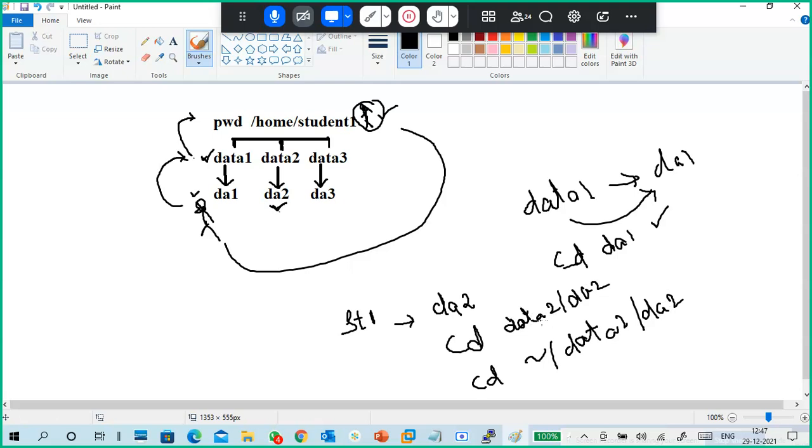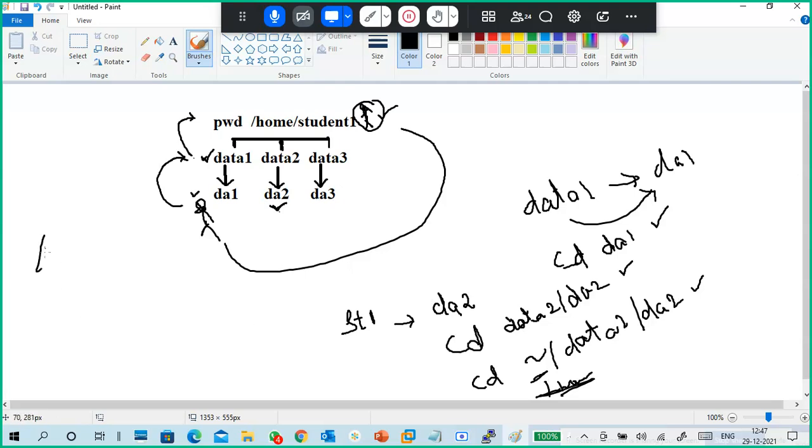data2/da2 and ~/data2/da2 both are correct. But this is a relative path. This is the absolute path. Tilde represents /home/student, so you are giving the path from the starting only. So this is an absolute path, and this is a relative path. To reach one destination, you can choose either path.